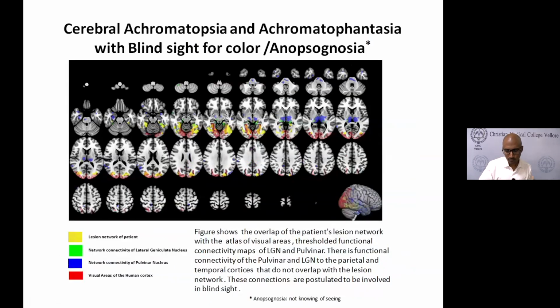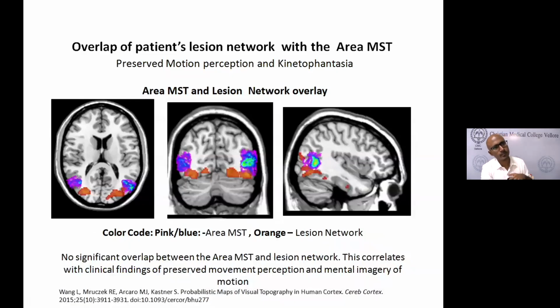These movement areas and color areas, they are mapped using fMRI. These are task-based fMRI. They use what is called a localizer. So for 10 seconds they show you a color, then for 10 seconds they may ask you to do an alternate task, or for some 10 seconds you may be just doing a resting task where you're not doing anything.